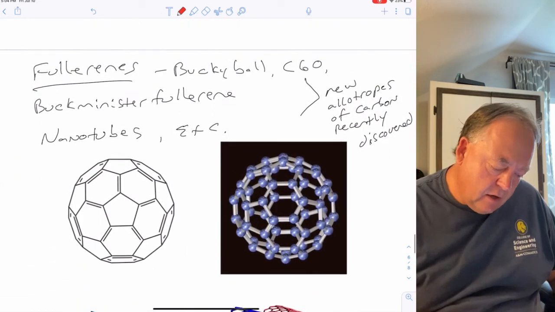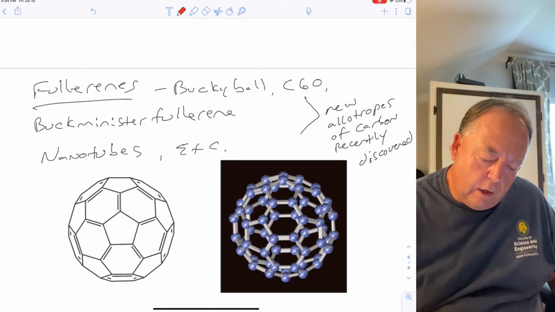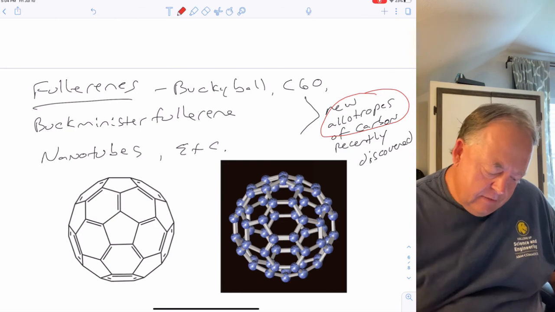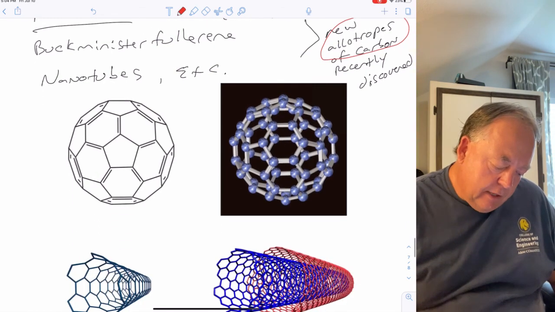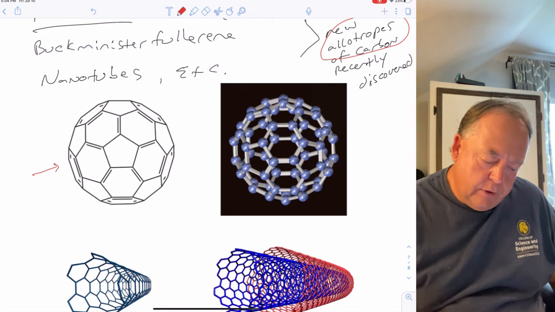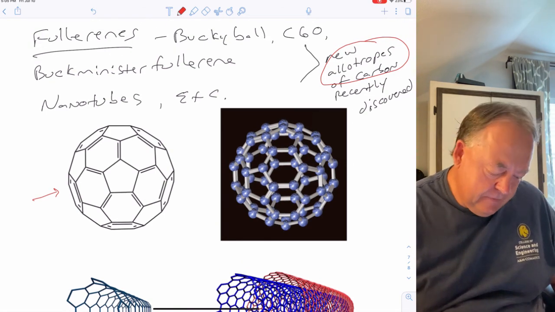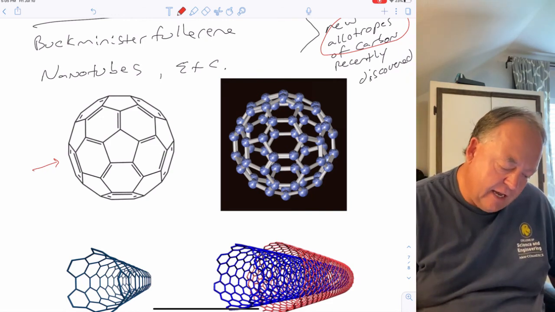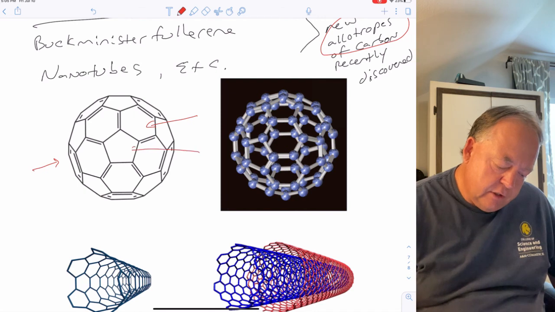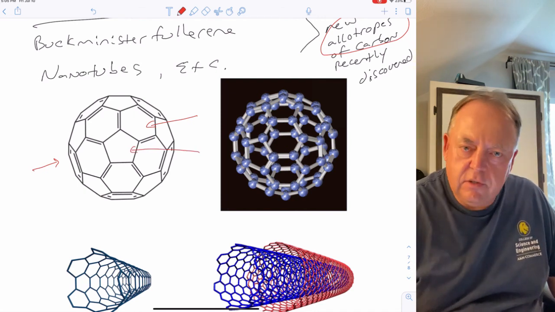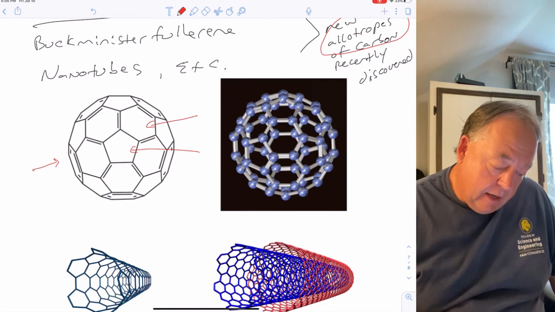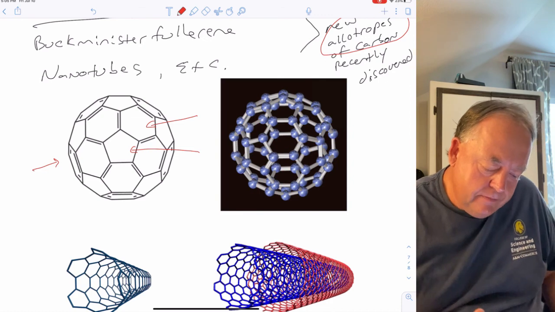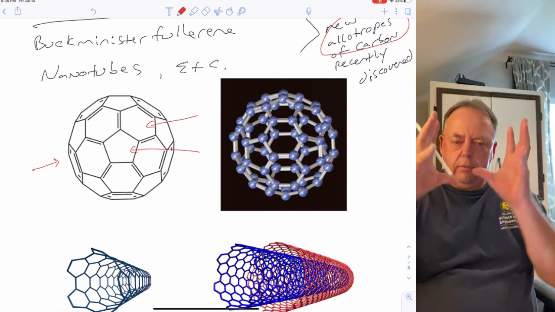Okay, so lastly here, fullerenes are a relatively new allotrope of carbon that are aromatic. It's all carbon, and it has a soccer ball pattern. So this is Buckminsterfullerene, or buckyball, sometimes called C60. It's 60 carbon atoms in a sphere, with a soccer ball pattern. So you've got 6 and 5 membered rings. All of the carbons are sp2 hybridized, and they have aromatic properties. So pretty interesting molecule, right? It's a sphere, but it's all carbon atoms.